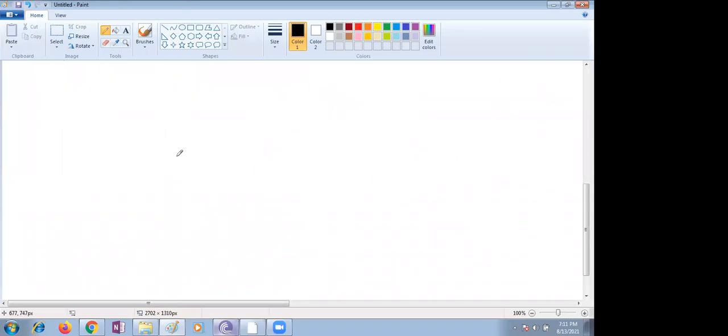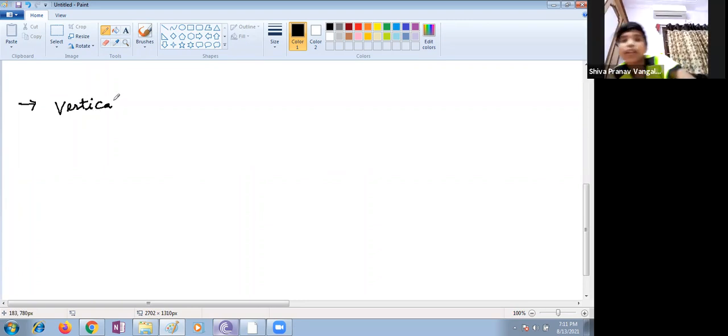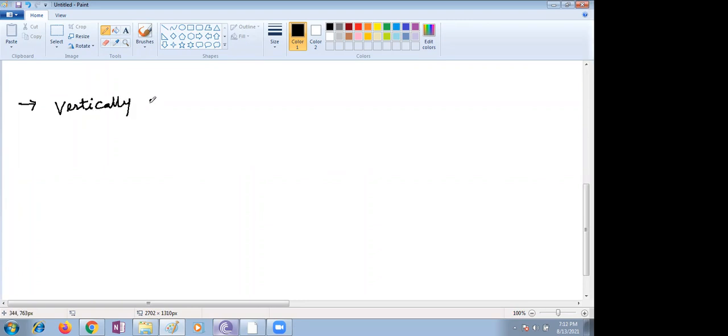The short form of vertically opposite angles is VOA, children. VOA means vertically opposite angle. We can use this property for parallel lines, and most of the time we will use it with parallel lines. We also have short names like Bujji, Bajji. In the same way here also, VOA means vertically opposite angle.